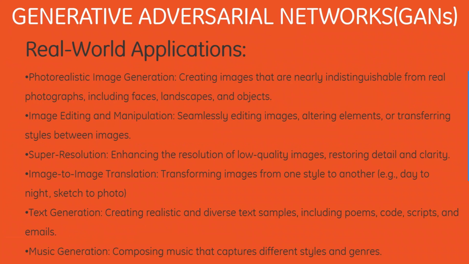Then we have image to image translation, which is transforming images from one style to another, for example, day to night, sketch to photo. Then we have text generation, which is creating realistic and diverse text samples, including poems, code scripts, and emails. Then we have music generation, which is composing music that captures different styles and genres.